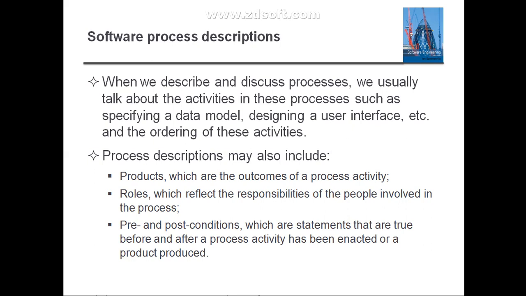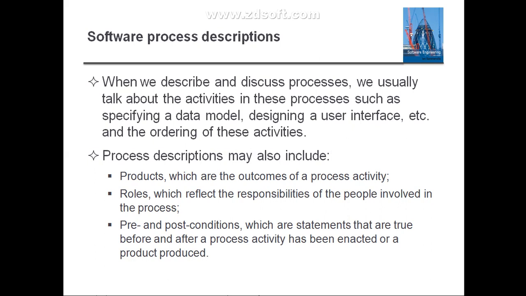That means you need to specify which type of software process model you are going to use, how you are going to design a user interface for the software product, and how you are going to order all these activities. Whether you are going to do the validation first, or develop the software first and then take up software evolution, you need to specify the ordering of the activities and how you follow them whenever you develop a particular software process.